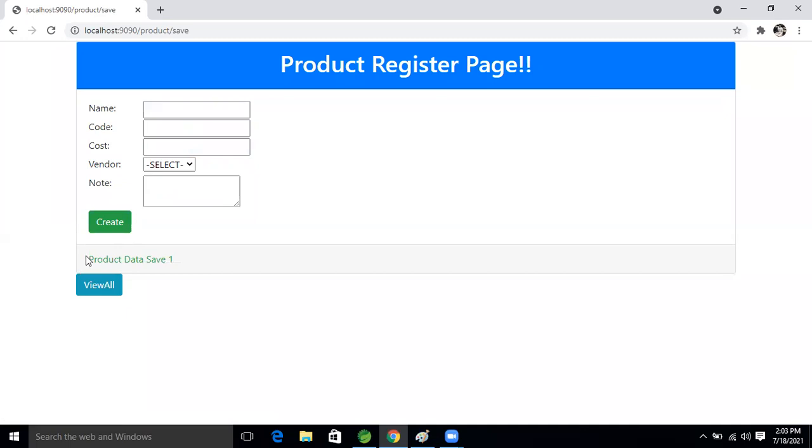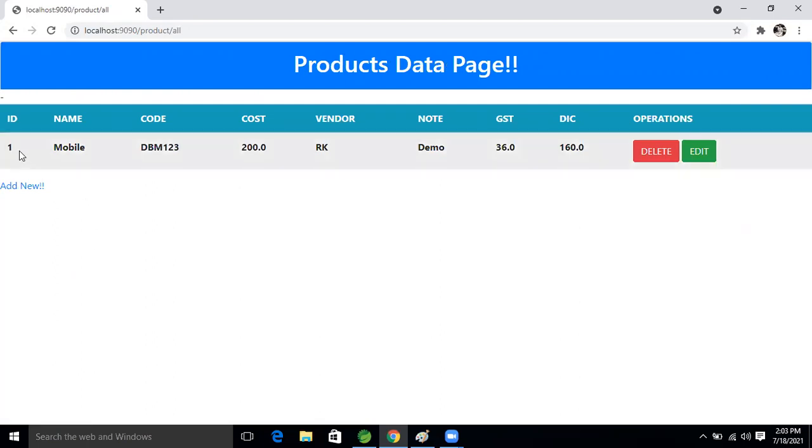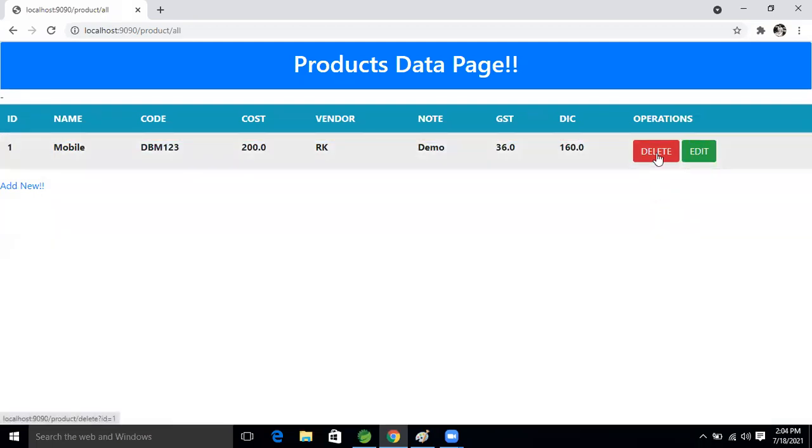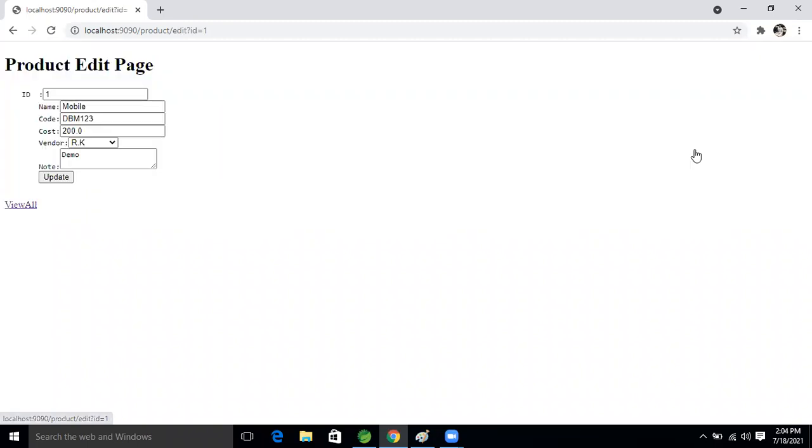One product is created and stored in the database. If you want to see it, click on view all, and you can see that record. If you want to delete it, just click on that. If you want to edit, you will get this form data.